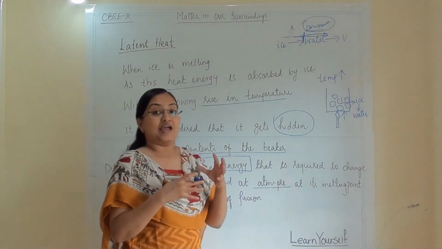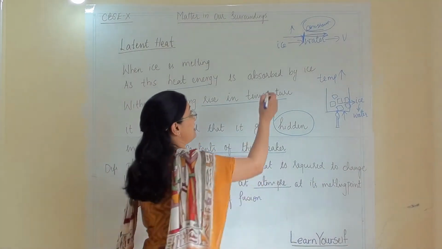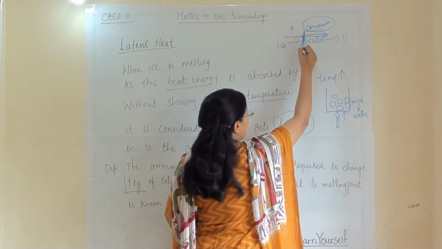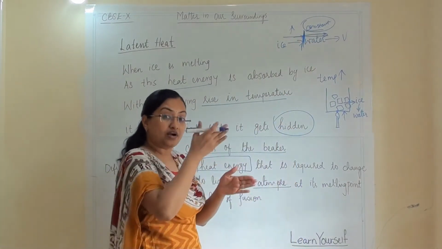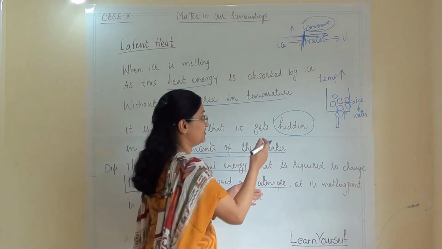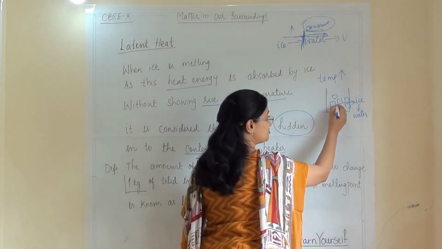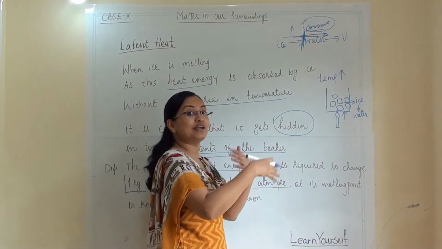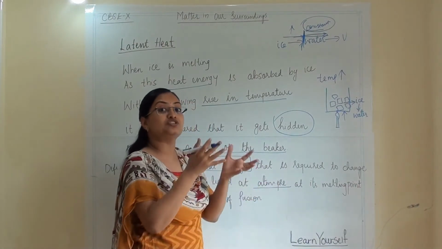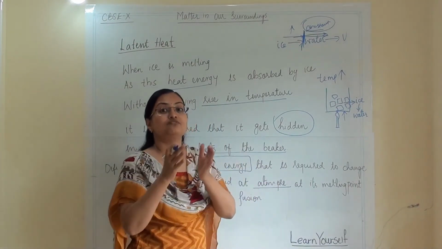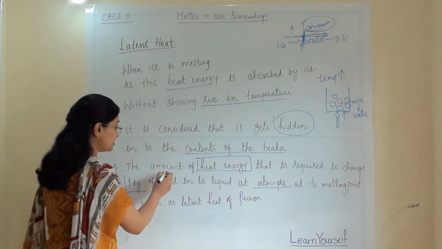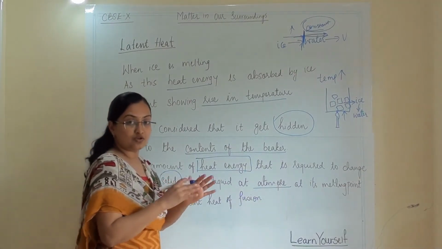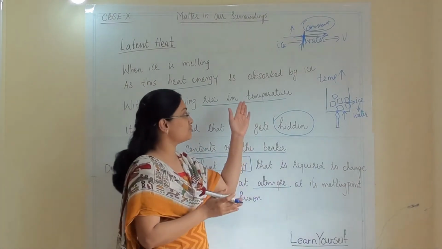So at melting point, this is our melting point. Once the melting point has been reached, whatever energy we are giving to dissolve 1 kg of ice, here we are talking about solid in general, so I am explaining with reference to ice.